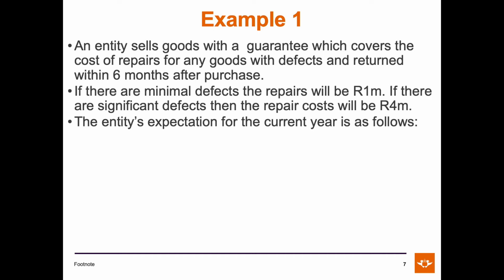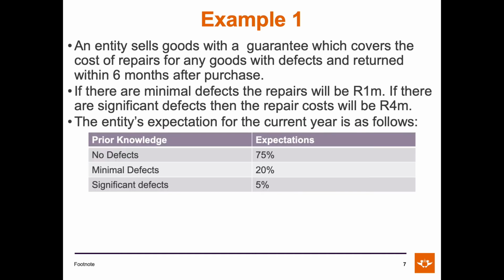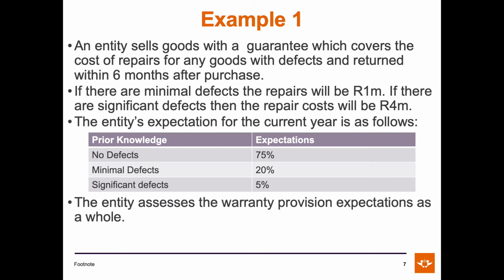The entity's expectation for the current year is as follows. They expect that 75% of their products will have no defects, 20% of their products may have minimal defects, and 5% of their products may have significant defects. The entity assesses the warranty provision expectations as a whole.